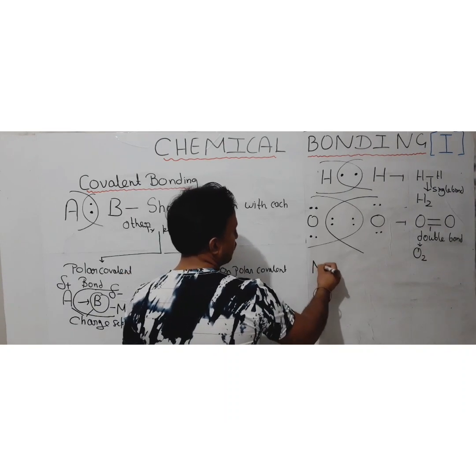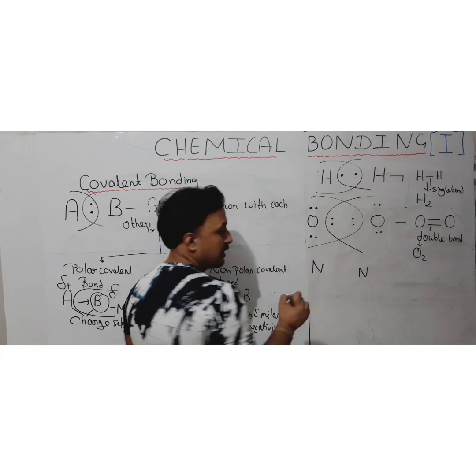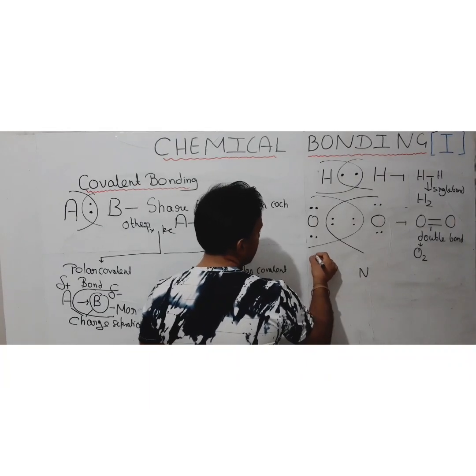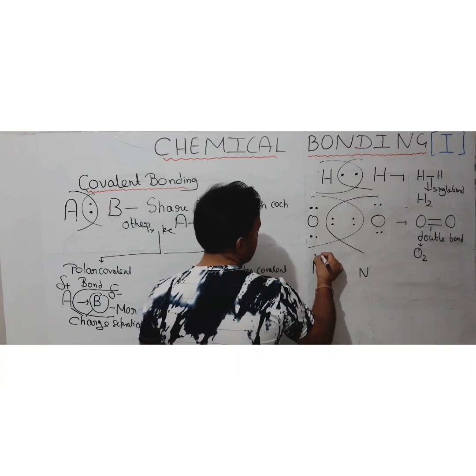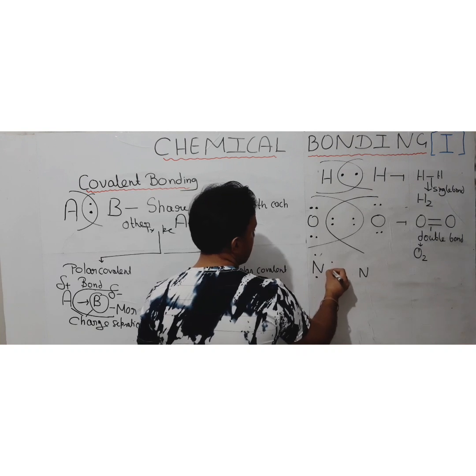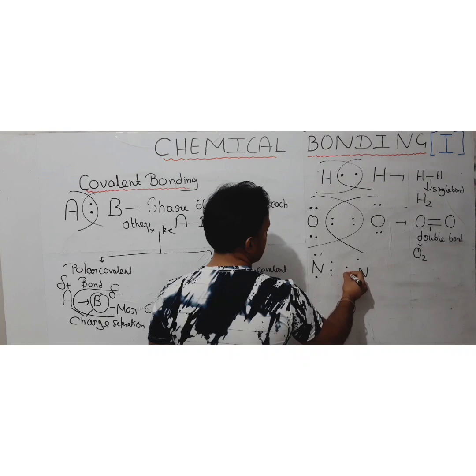Okay, one more example is there. Like suppose if nitrogen is there and one more nitrogen is there. Okay, now nitrogen is having an atomic number equivalent to 7. So it will be having the 5 electrons in its valence shell. Like suppose these are the 5 electrons which are present there. Same is with other nitrogen.